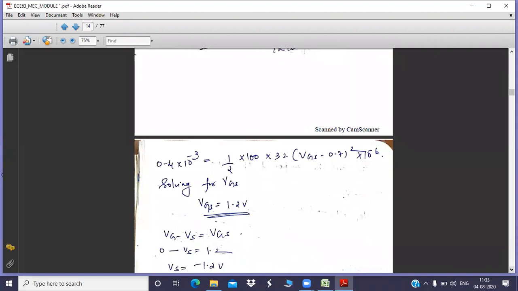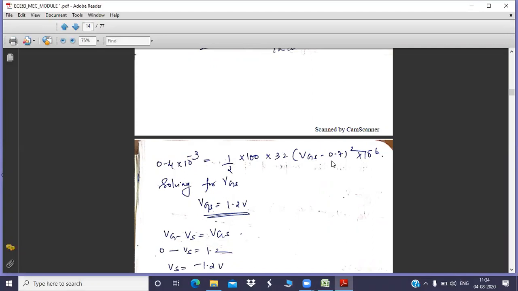How are we going to solve this equation? By simple maths. You can take this 2 to the left side, then 32 into 10 to the power minus 6 to the denominator; simply rearrange it. Then you can solve for VGS minus 0.7 the whole square equal to so and so.